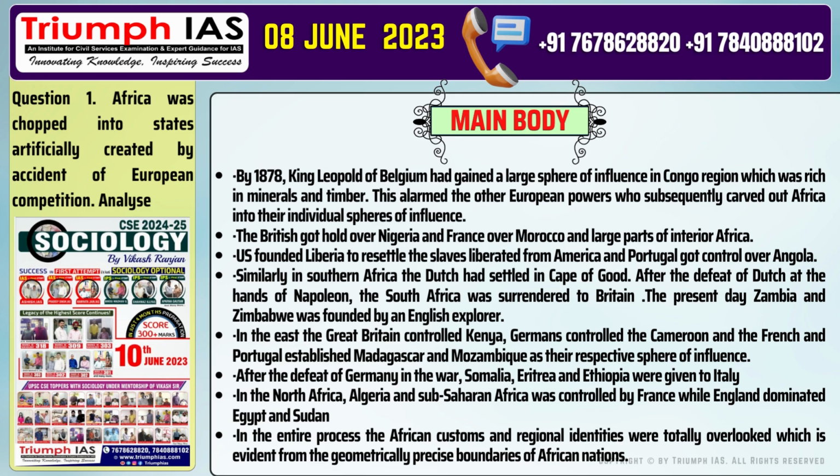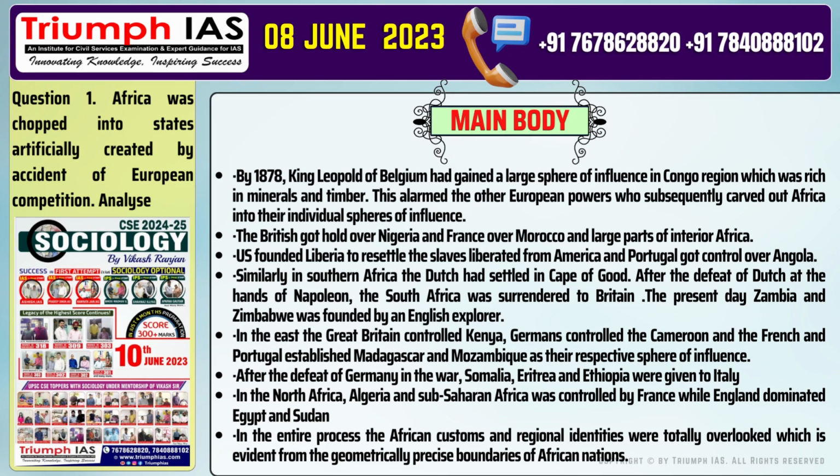Number 5. In the east, Great Britain controlled Kenya, Germans controlled the Cameroon, and the French and Portugal established Madagascar and Mozambique as their respective spheres of influence. Number 6. After the defeat of Germany in the war, Somalia, Eritrea and Ethiopia were given to Italy. Number 7. In North Africa, Algeria and Sub-Saharan Africa was controlled by France, while England dominated Egypt and Sudan.